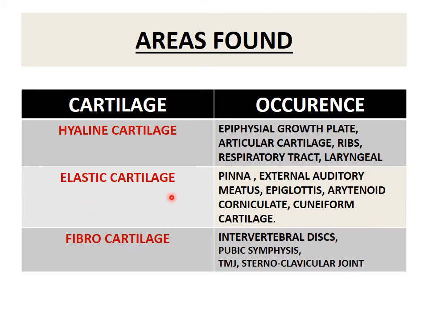Elastic cartilage is present in the pinna, external auditory meatus, auditory tube, and in the cartilages of the larynx like epiglottis, arytenoid, corniculate, cuneiform. These are the cartilages of the larynx. Fibrocartilage is present in intervertebral disc, pubic symphysis, and in the form of articular discs in certain joints like the temporomandibular joint and sternoclavicular joint.